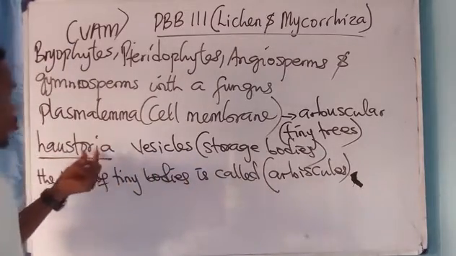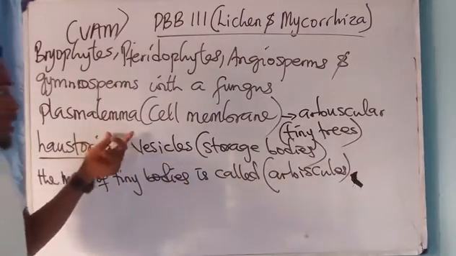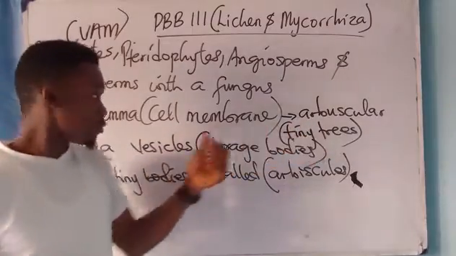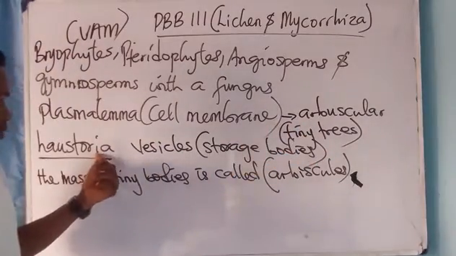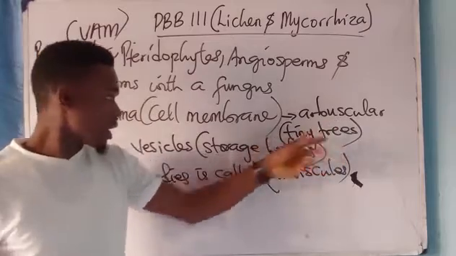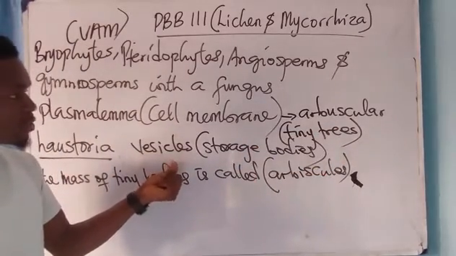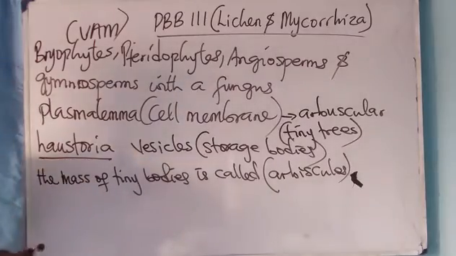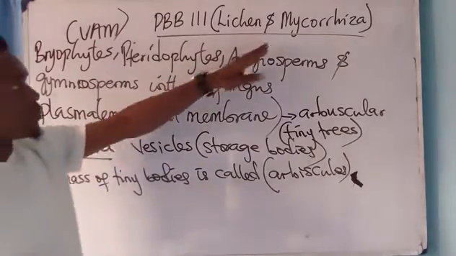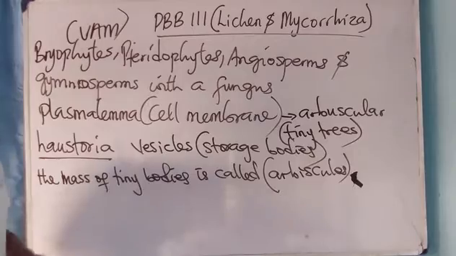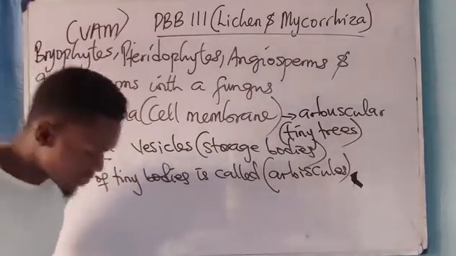It is your haustoria that penetrate the plasmalemma and produce arbuscula, and what? Vesicles. Please take note of that. It is very important. I think that is all about mycorrhiza and lichen. Please take note of everything that has been said.